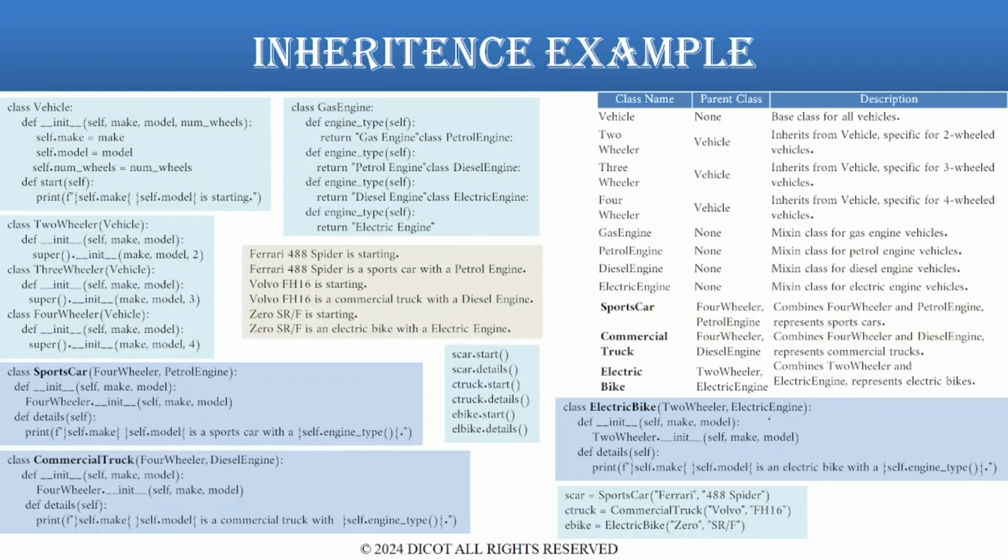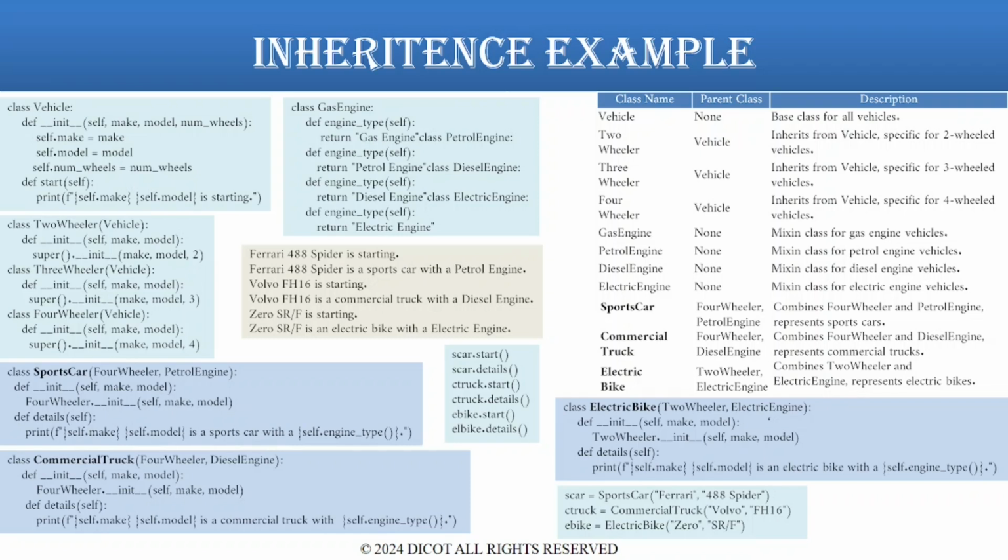The output in this case is: Ferrari 488 Spider is starting. Ferrari 488 Spider is a sports car with a petrol engine. Volvo FH16 is starting. Volvo FH16 is a commercial truck with a diesel engine. Zero SR/F is starting. Zero SR/F is an electric bike with an electric engine.